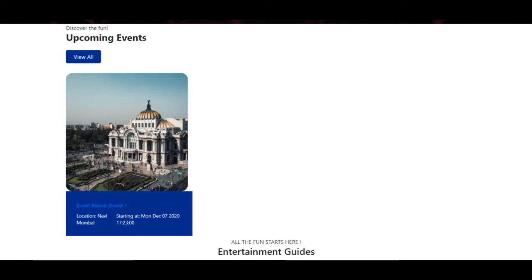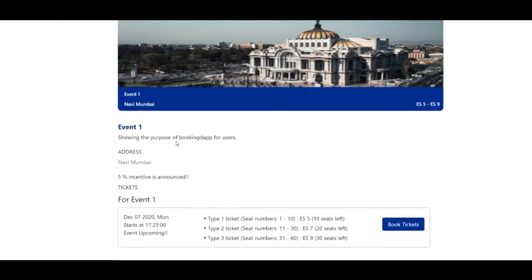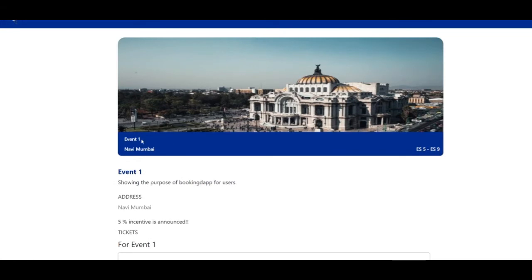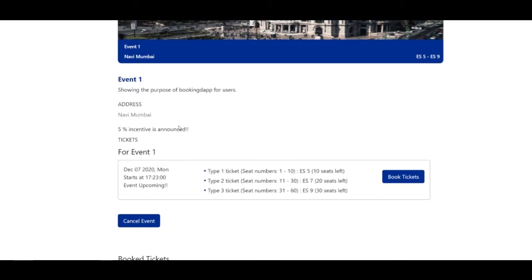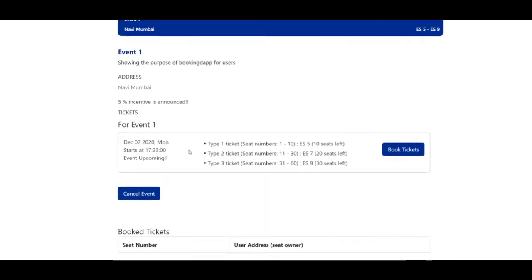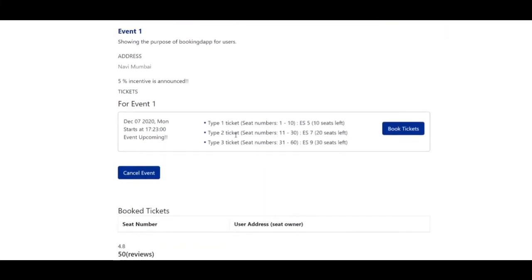This contains a dummy image for your event. Okay, so here is it. This is your event details page with your event name, your event location. This is just so that the ticket buyers can get an overview. What are the minimum price of tickets and what is the maximum price per ticket that is there. So the minimum is 5, the maximum is 9. You get your event name, you get your event description, the address or location of the event, the incentive you have announced.